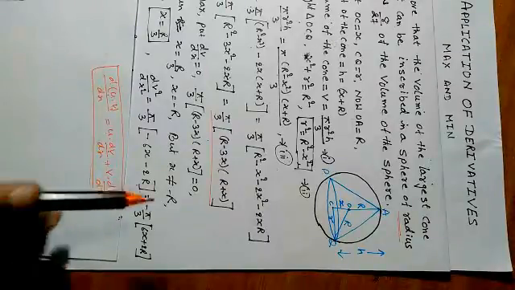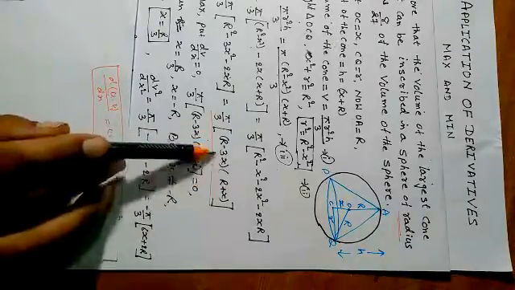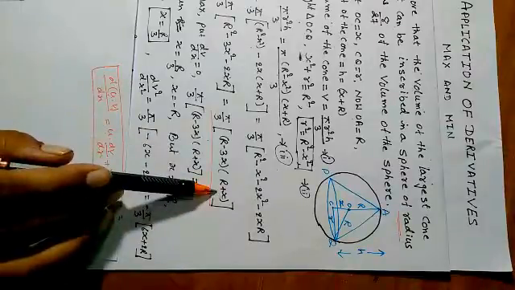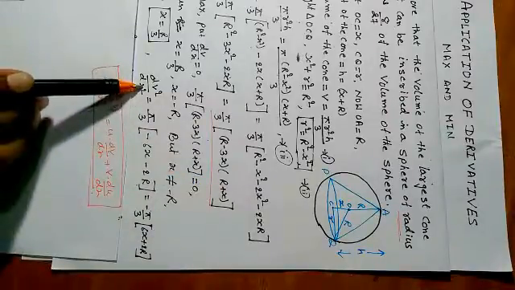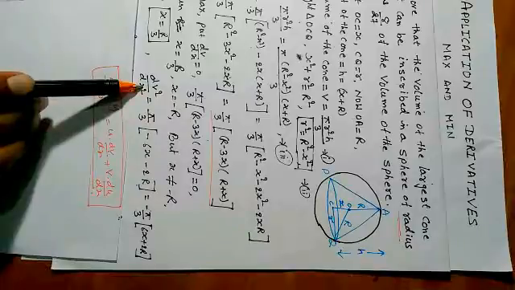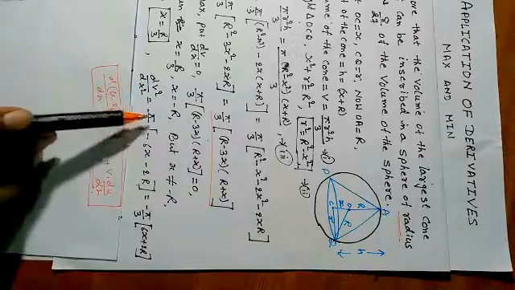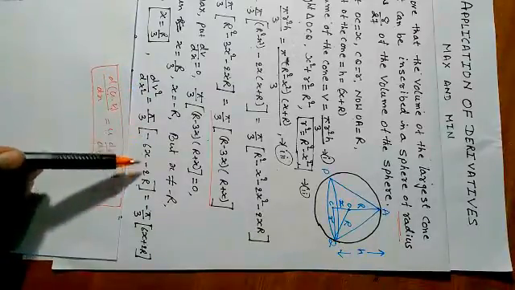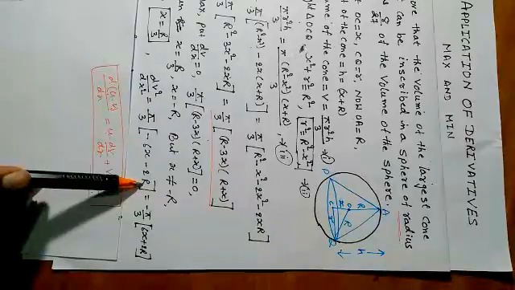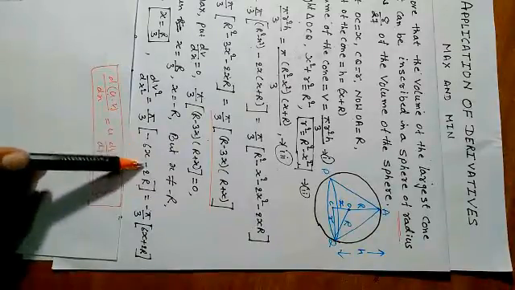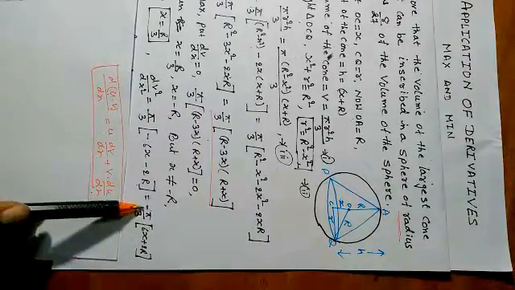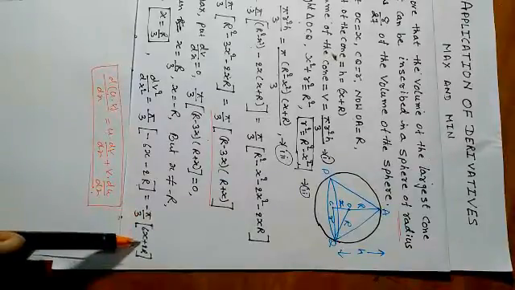So by the product rule we differentiate and get the double derivative of volume: pi by 3 into (minus 6x minus 2R). Now take minus common outside: minus pi by 3 into (6x plus 2R).